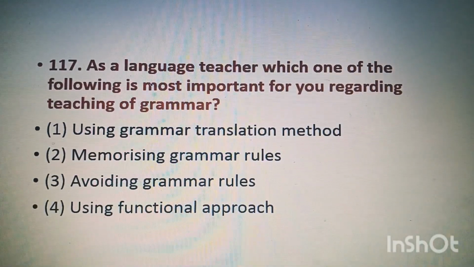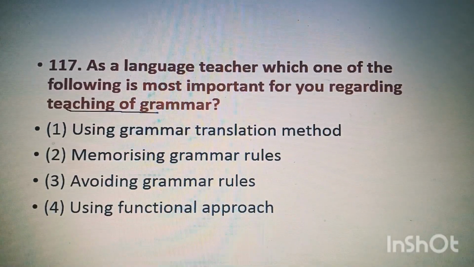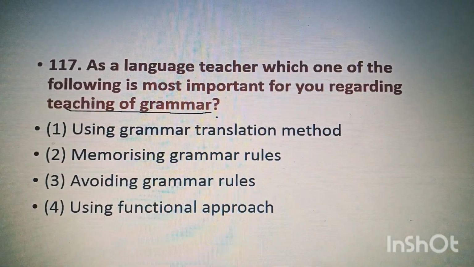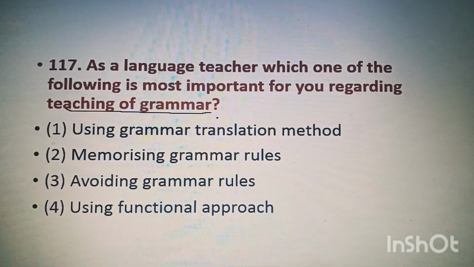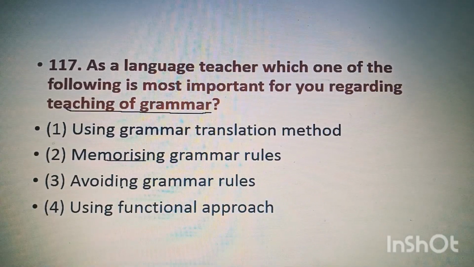Question 117. As a language teacher, which one of the following is most important for you regarding teaching of grammar? Four options are there. You can guess the right option. Using grammar translation method. This is an old or traditional method. Memorizing grammar rules. Avoiding grammar rules. Using functional approach.